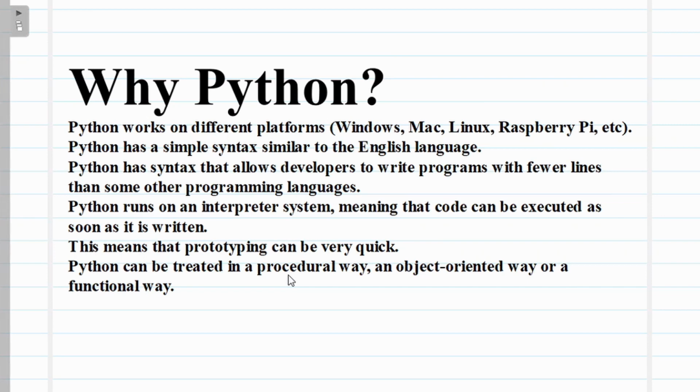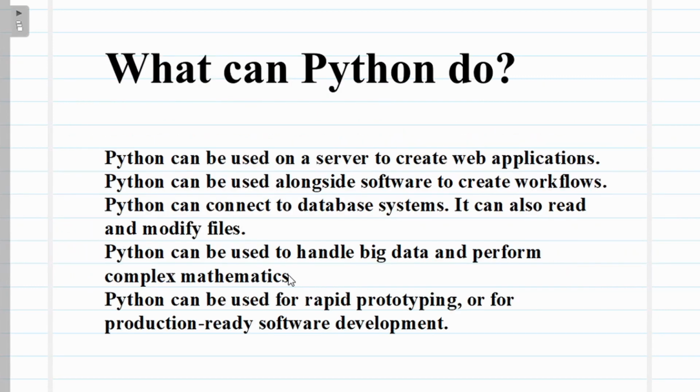So it's very simple, and a developer can write their program in a quick and very short manner. And Python runs on an interpreter system. That means the code is executed as soon as it is written. And prototyping is very quick. Already we saw that prototyping is very quick.